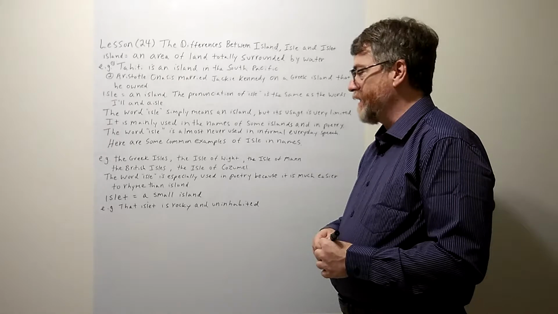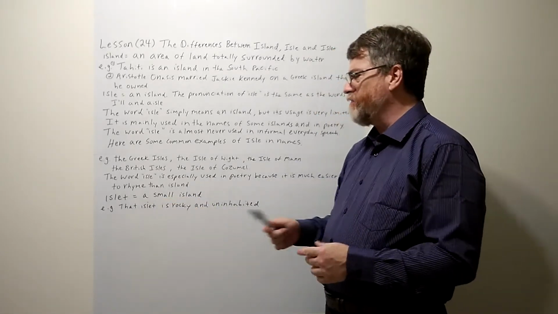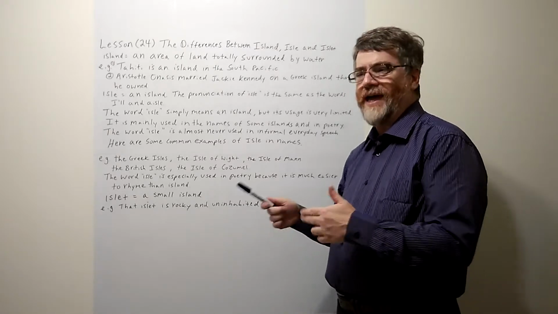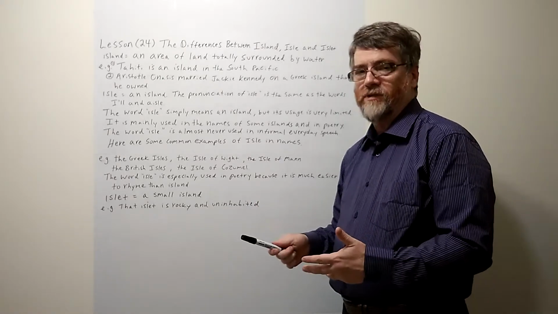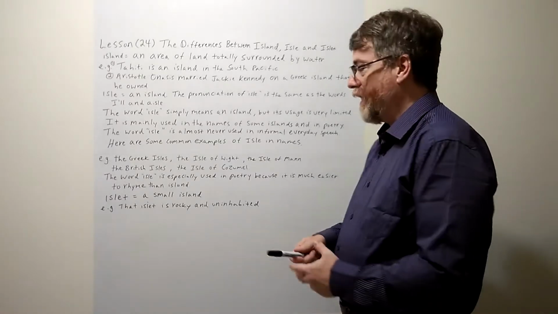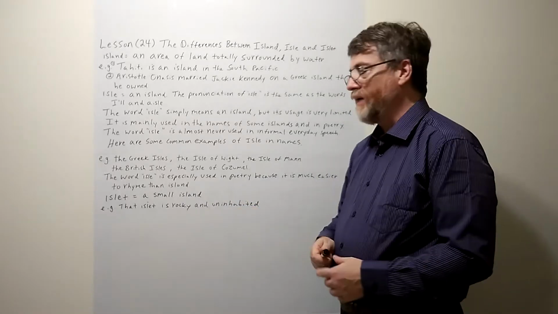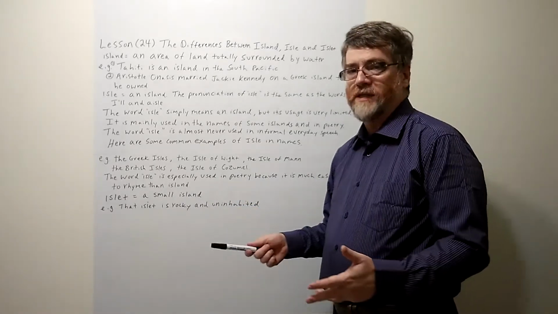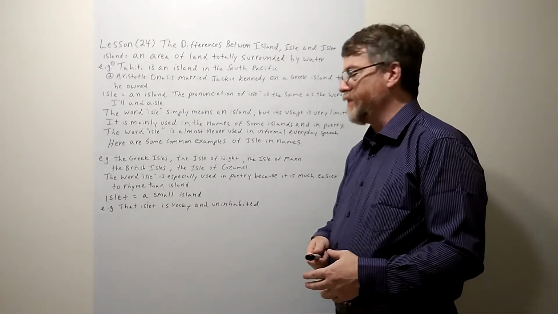Okay, and the last one that we should look at is islet. Remember, anytime you have words that end in let or et or ette, it usually has something to do with something being small, and that's the case here. So an islet is a small island. We don't see it as much as island. Just once in a while we come across this word islet.